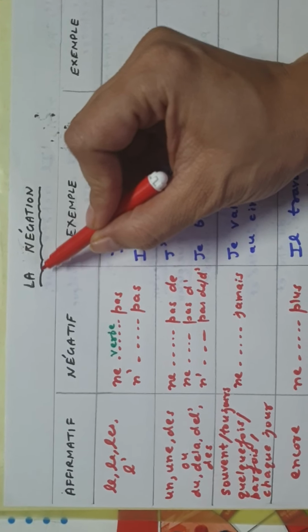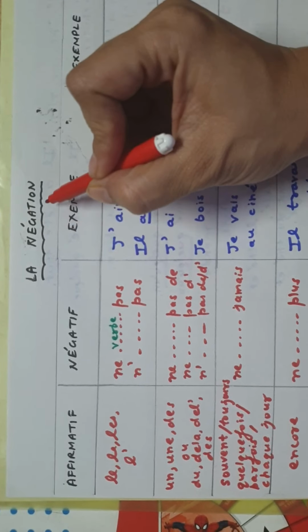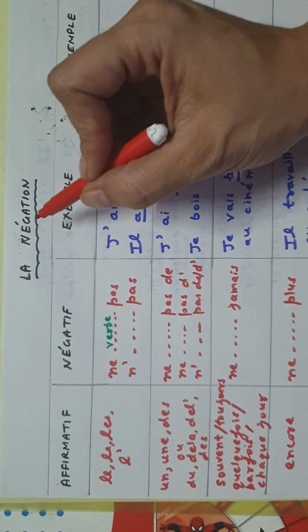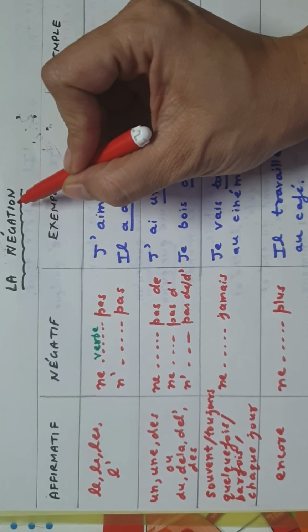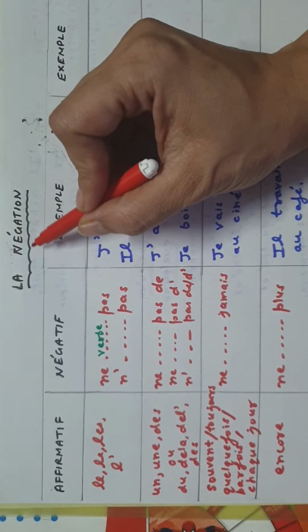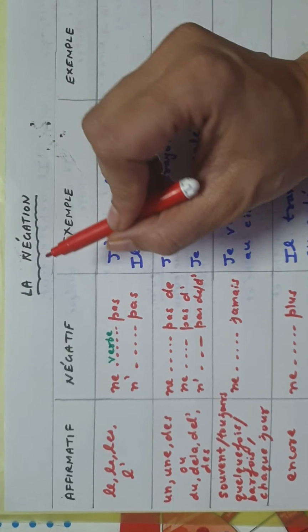Today's topic is la négation, the negation. We have already done negation in class 9. It is just the revision, the recapitulation of the topic which we have already done.